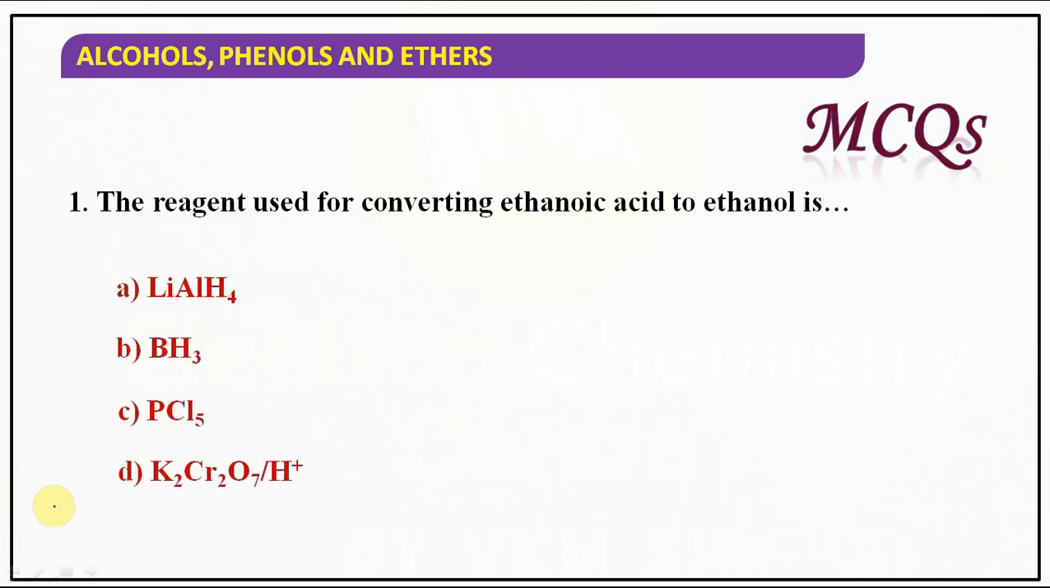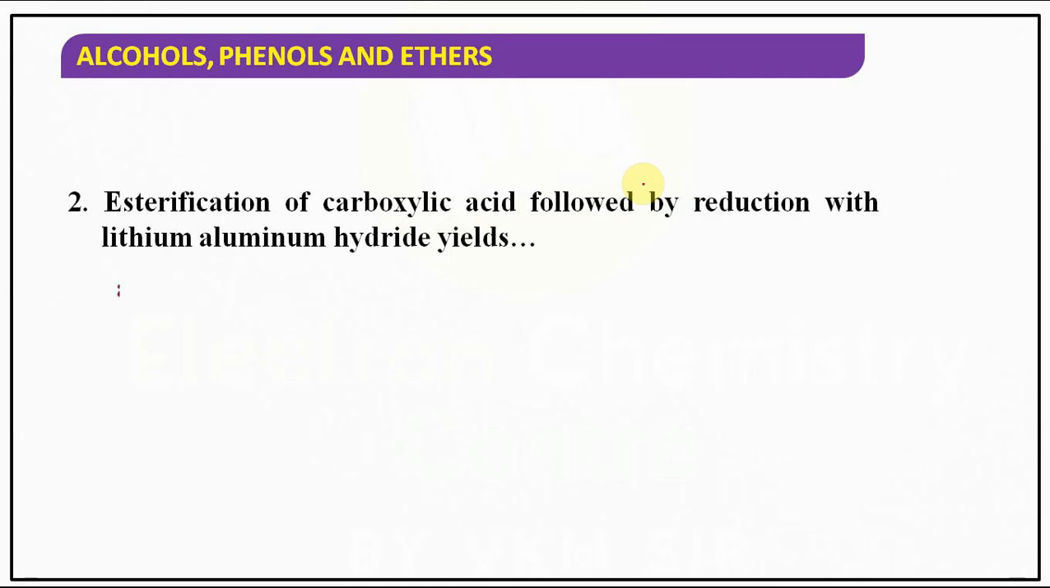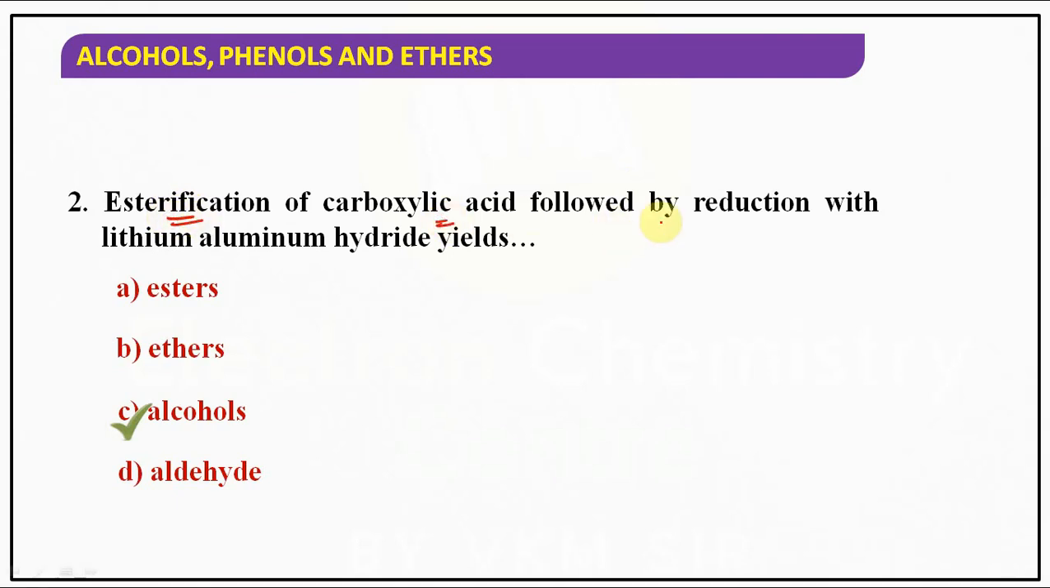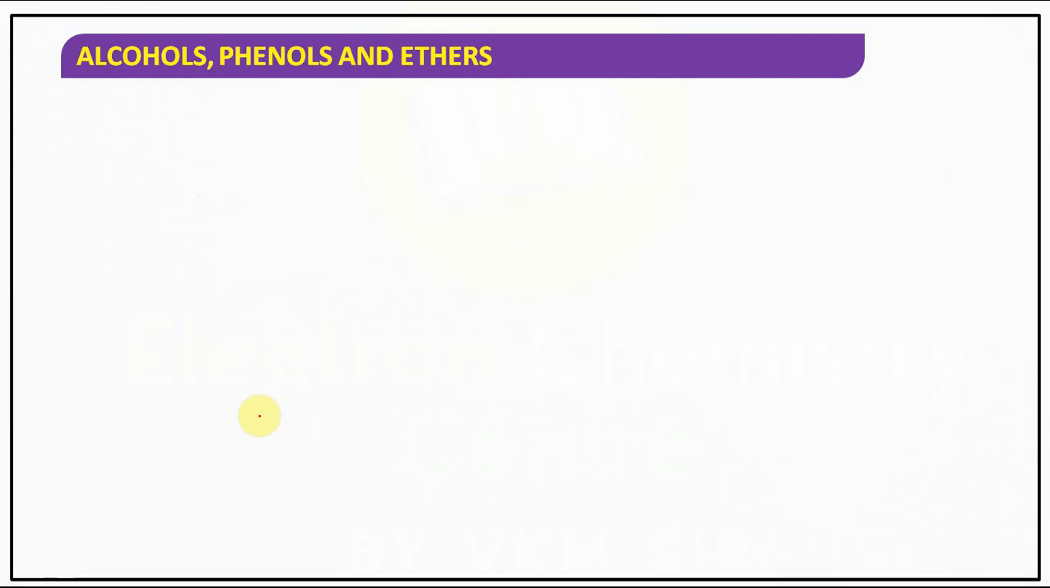The reagent which can be used for converting ethanoic acid, meaning carboxylic acid CH3COOH, to ethanol CH3CH2OH. Carboxylic acids, carbonyl compounds, esters, all of these can be converted into alcohol by reduction only. What is the reducing agent there? LiAlH4. It's a simple question, that's why I have displayed the answer. Esterification of carboxylic acids followed by reduction with lithium aluminum hydride yields alcohols only. Right? Understood the point? Is that clear?